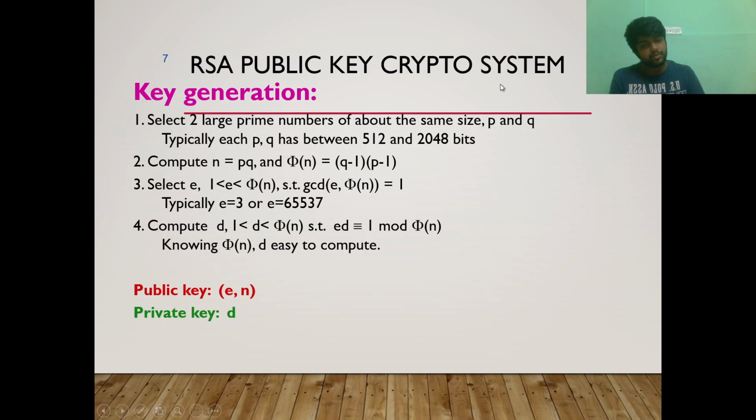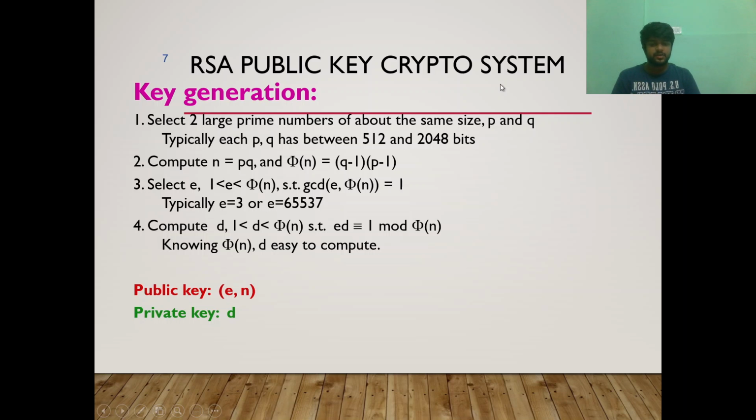Then we have to compute d, which is again in the range 1 to phi of n, such that e times d is equal to 1 mod phi of n. Knowing phi of n, d should be easy to compute, and without knowing it, d should be infeasible to compute. Hence we find two keys, the public key (e, n) and the private key d. This is the basics of how the keys are generated.